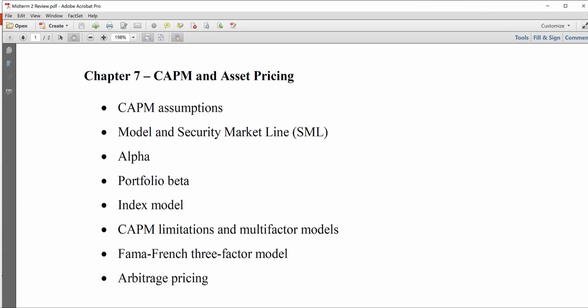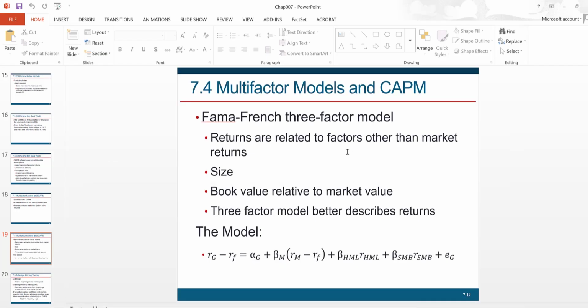So Farmer-French three-factor model, CAPM is a single-factor model. The only risk factor is the market beta in CAPM. Farmer and French introduced two additional factors based on empirical analysis. So one is the size factor, SMB, that stands for small minus big. That is based on the evidence that small firms have done better than large firms historically, a finding that cannot be explained by CAPM, right?